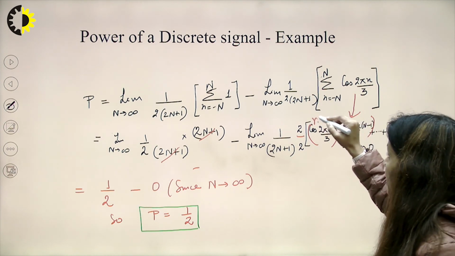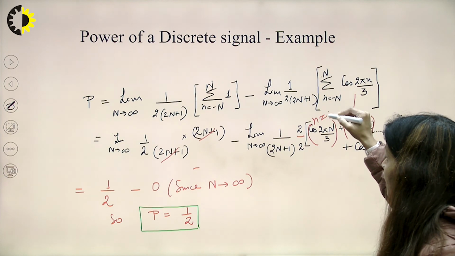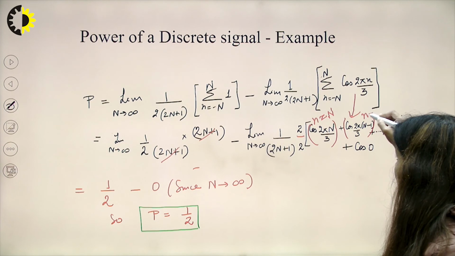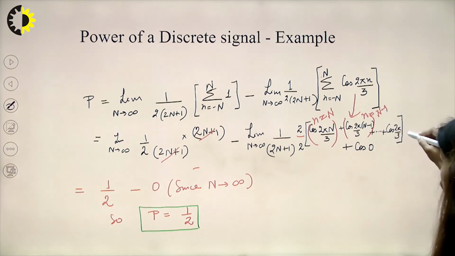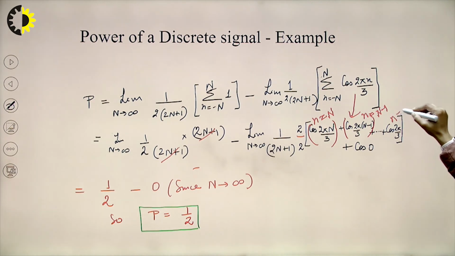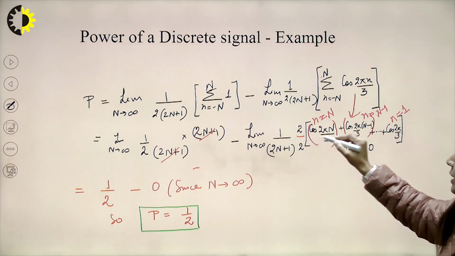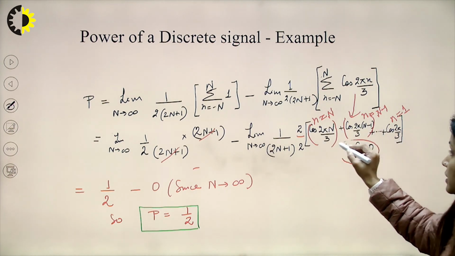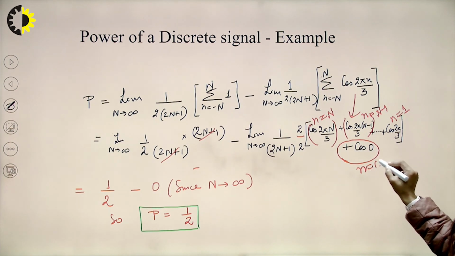This is for n equal to N, this is for n equal to N minus 1, this is for n equal to 1. So, all the values at these points get repeated, and only at the last, plus cos 0 for n equal to 0.